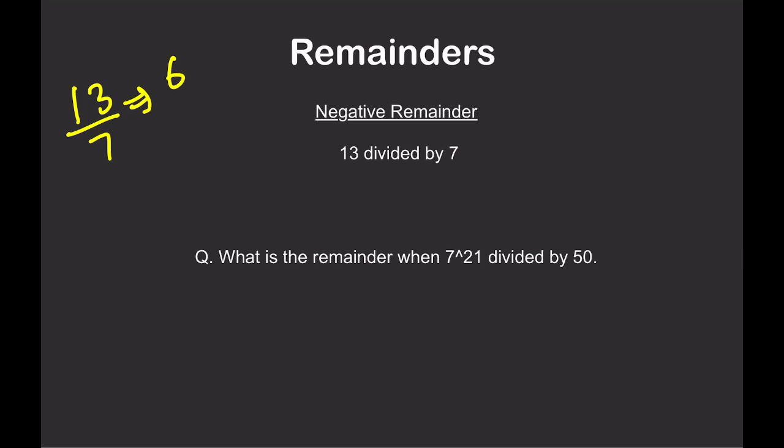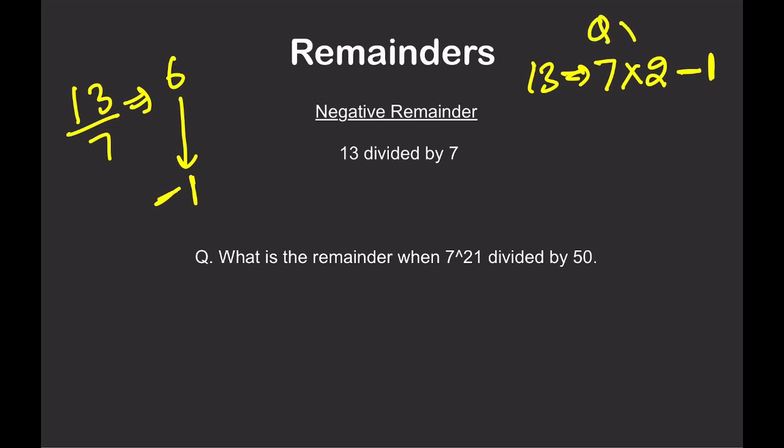Either write 6 or you can write the remainder is minus 1. Why? Because 13 could also be written like this: 7 into 2, 7 into 2 is 14, minus 1. So this is again divisor into quotient plus remainder, right?